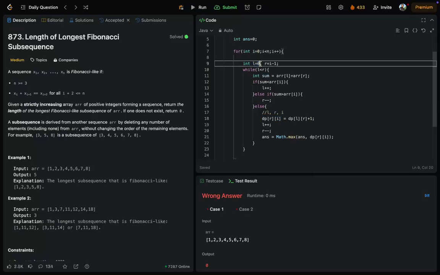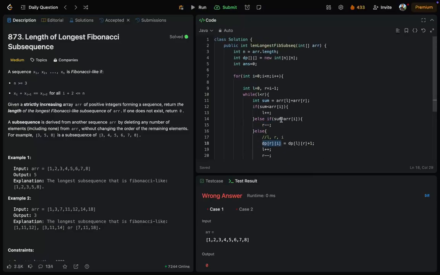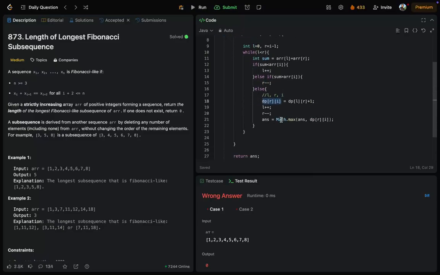So my L is here, my R is I minus 1, then I will find L and R. If the summation is less than ith, we need more values. If the summation is more than ith, we're going to need less values. If it is equal, then we are initializing our dp of R and I, which depends on dp of L and R plus 1.